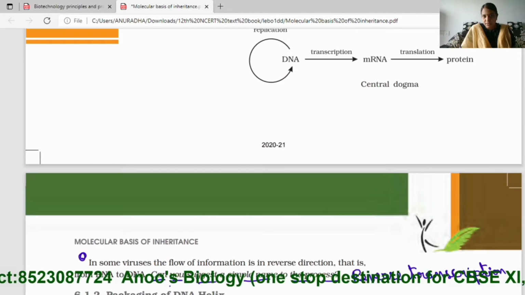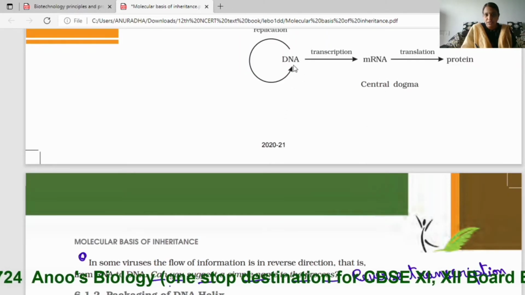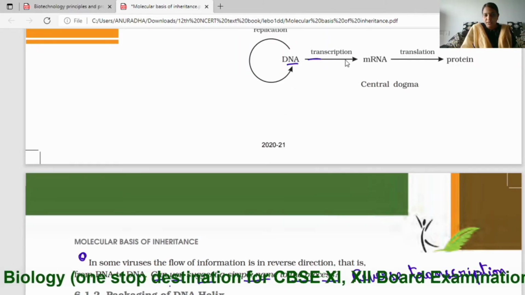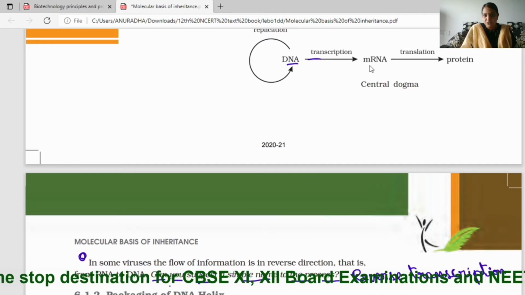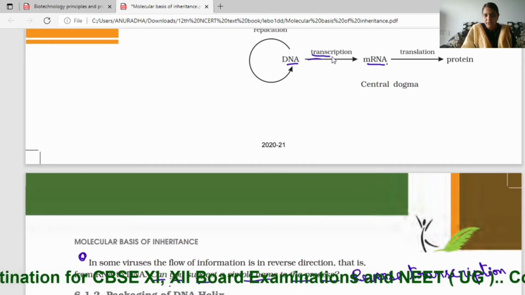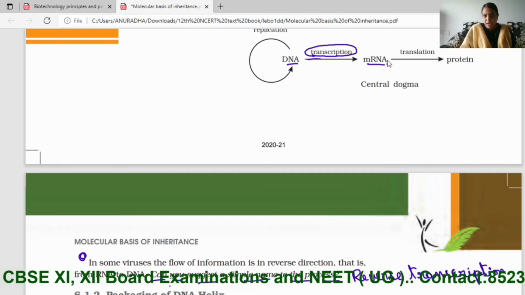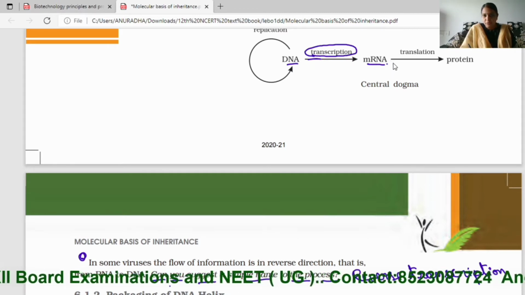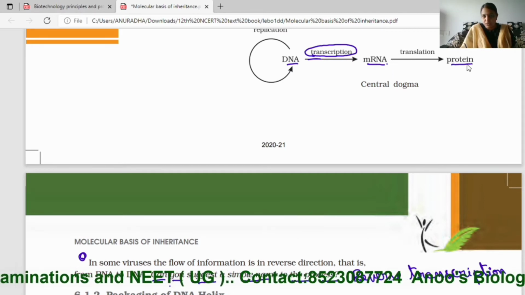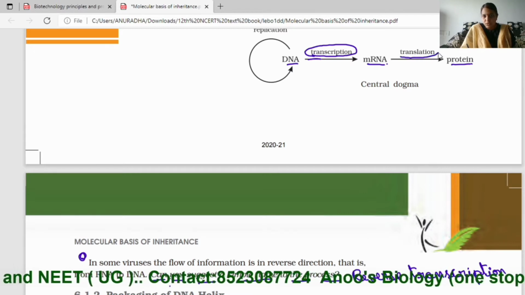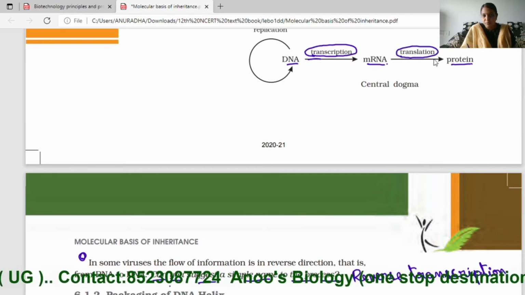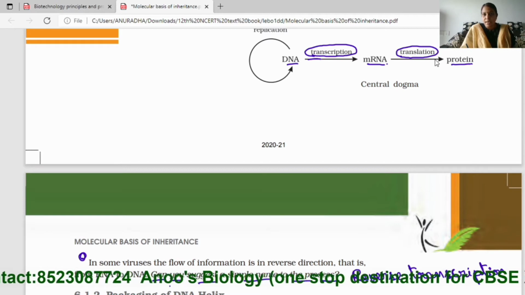Actually, generally, the flow of genetic information is from DNA to RNA. This process of flow of genetic information from DNA to RNA is called transcription, and from RNA, the flow of genetic information is to the protein. This process from RNA to protein is called translation.